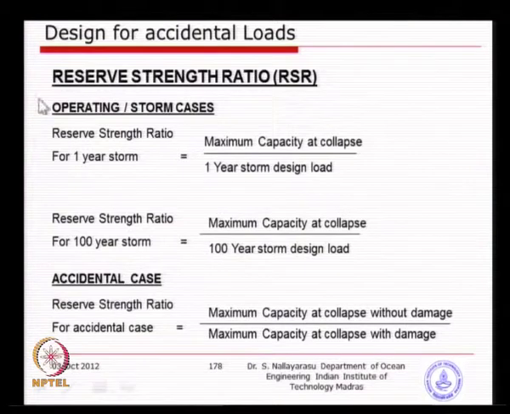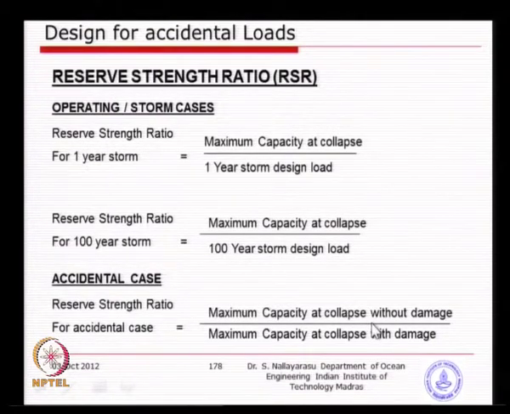For accidental case, this is just to get a time frame for repair work. If you have a reserve strength ratio, damaged structure versus undamaged structure, how much time we can permit depends on what storm condition you are going to allow.